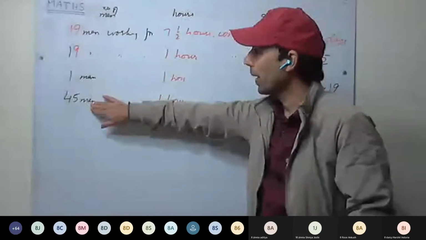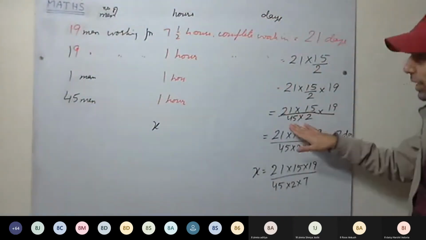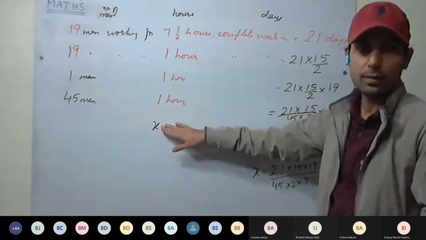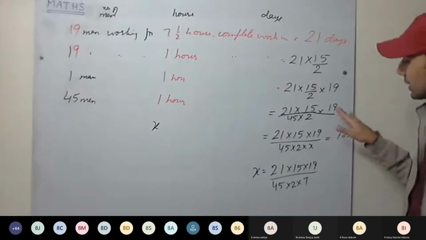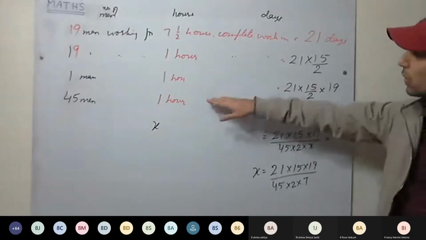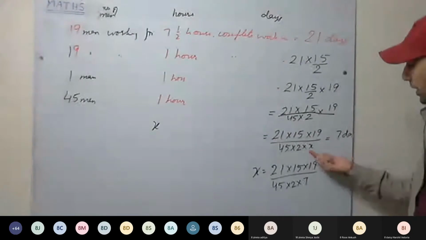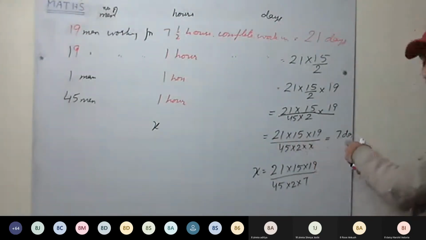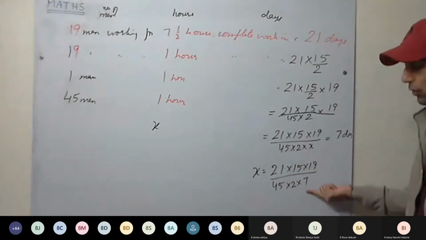Now more men, less days, therefore divide by 45. Now more hours working each day, less days to complete the work, divided by X. And it is given that these number of days are 7 days. So equate with 7 and solve for X.